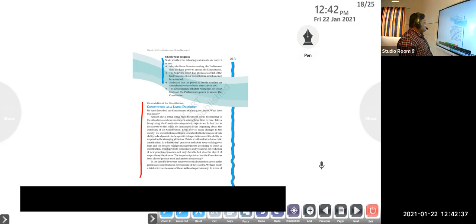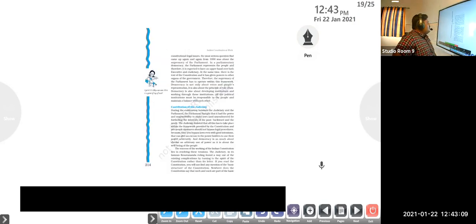This is the hallmark of a democratic constitution. In a democracy, practices and ideas keep evolving over time, and society engages in experiments accordingly. A constitution which protects democracy and yet allows for the evolution of new practices becomes not only durable but also an object of respect from the citizens. Such a constitution understands the situation and changes as per that, and the people will respect it, so it will last longer.